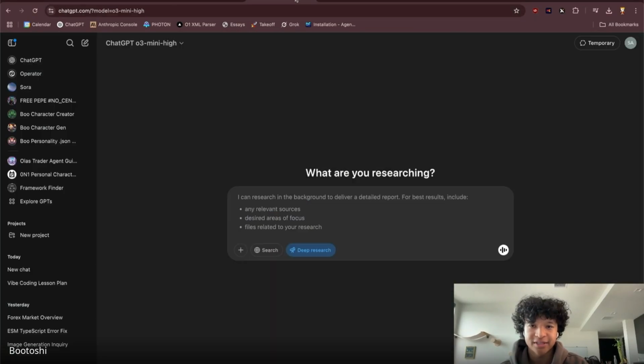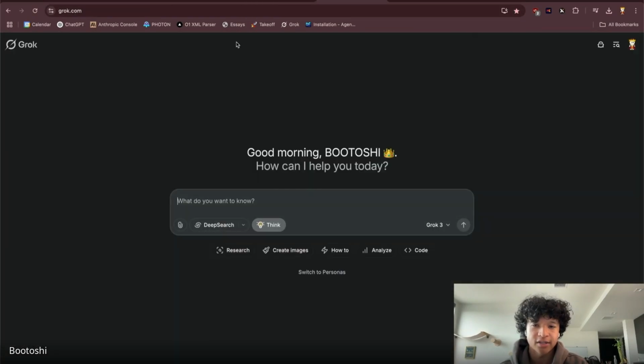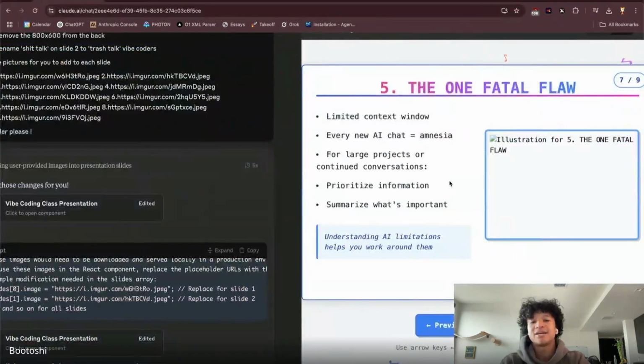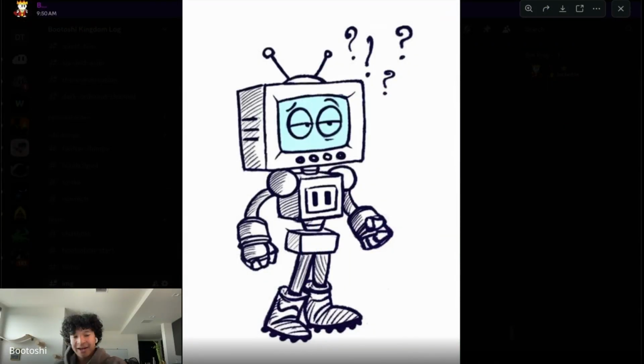They can only fit so many words and instructions and information in them until they start getting what I call AI amnesia. The more text and information you have in these context windows, the less efficient and powerful they are, and eventually they just start forgetting things.